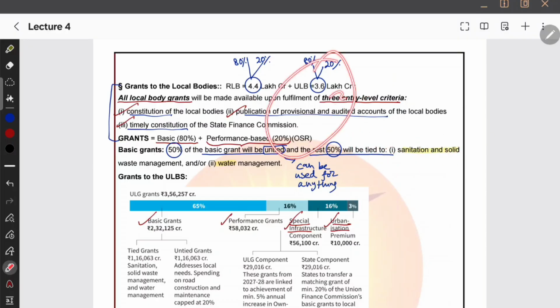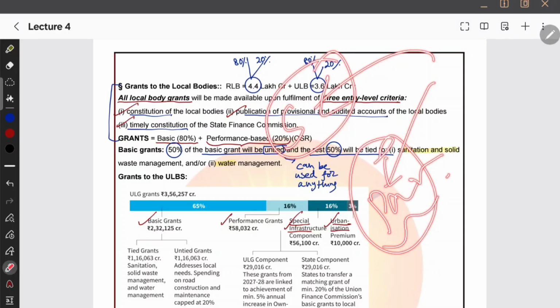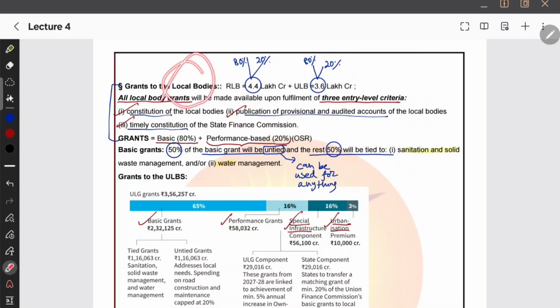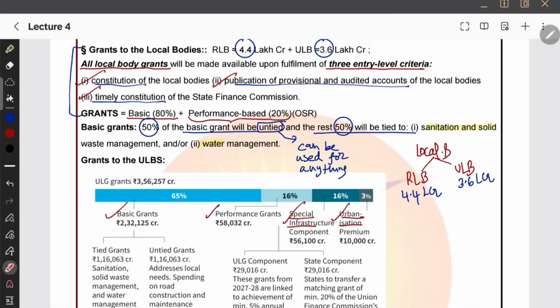That article where I said the Finance Commission will recommend to the state, and then the state will also recommend to the panchayats and municipalities, right? So grants to local bodies: there are two kinds, rural local bodies and urban local bodies. Currently rural local bodies have more weightage, that is 4.4. So local body grants are split between rural and urban local bodies. I'll write it like this: rural local bodies get more, 4.4 lakh crore, and urban local bodies get 3.6 lakh crore.